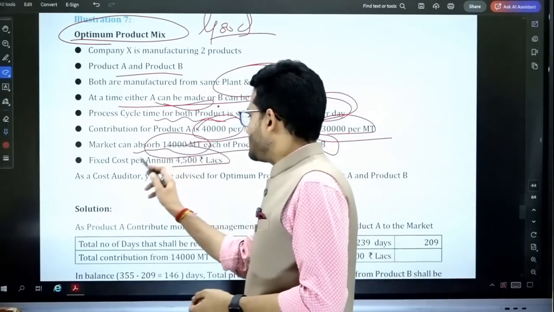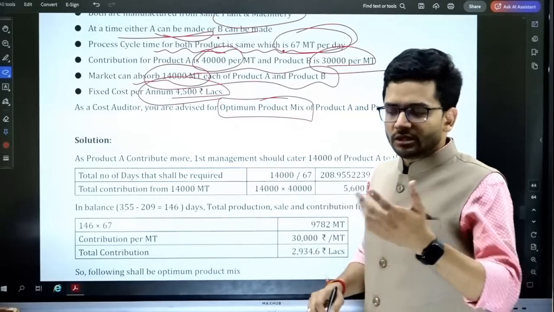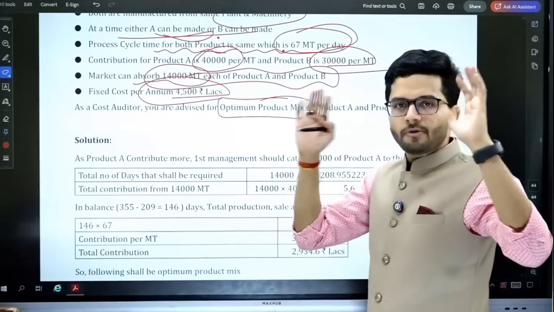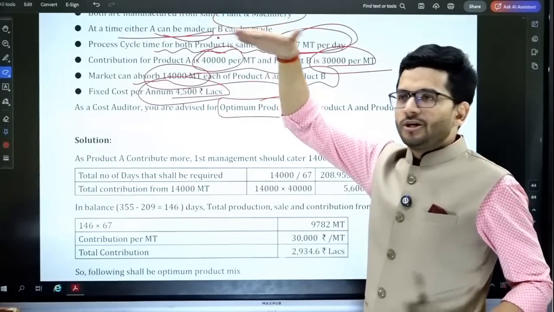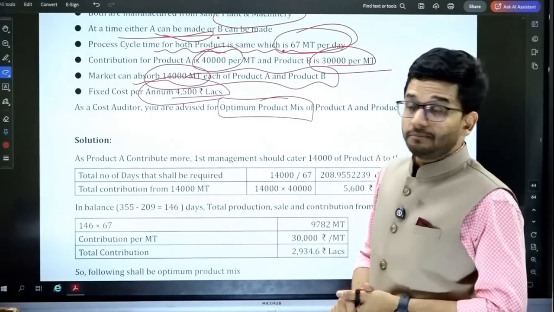Fixed cost per annum is 4,500 lakhs. So what is the optimum product mix? You have to find out the optimum product mix for maximum profit. To attain maximum profit, how many metric tons of product A and how many of product B can be produced?